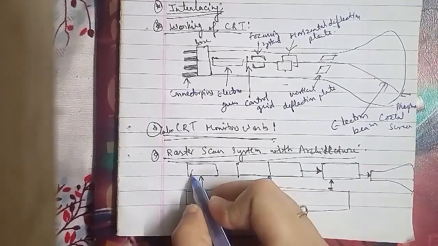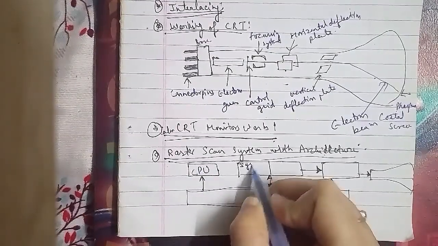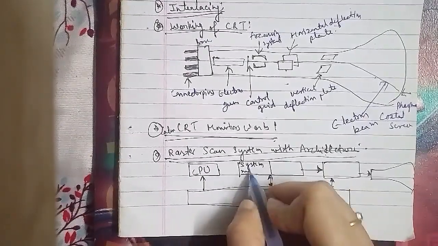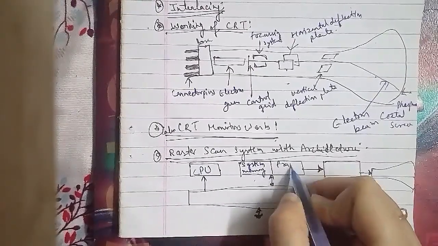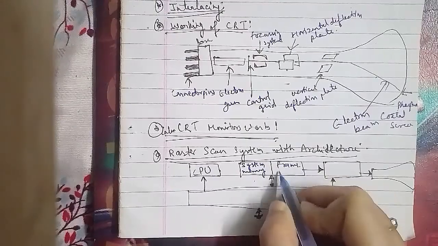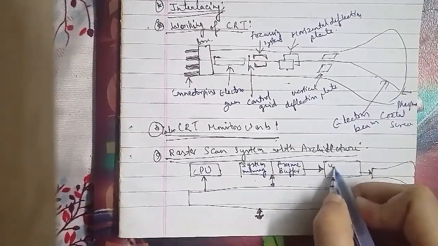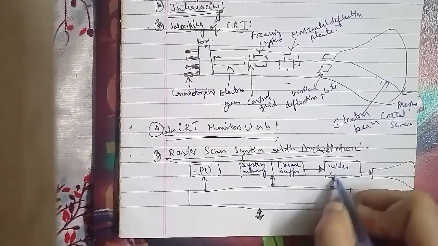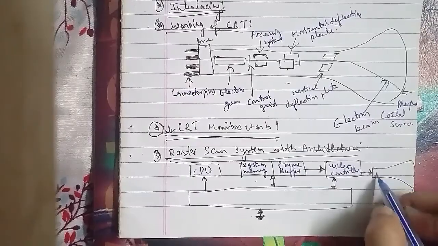This is a frame buffer. This is video controller. This is monitor. And here it is a system bus. This is input output device.